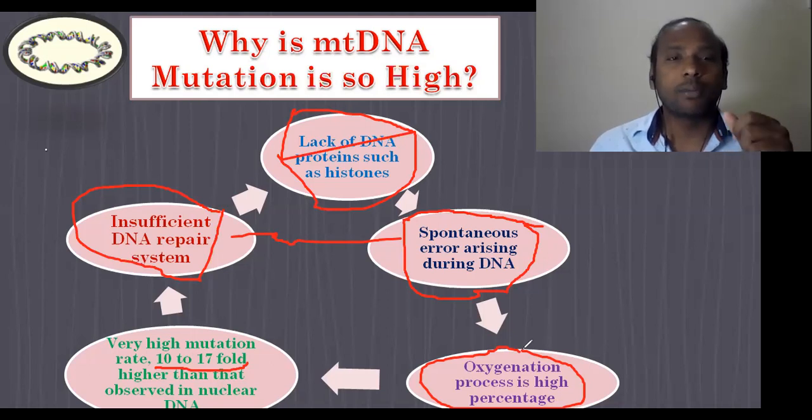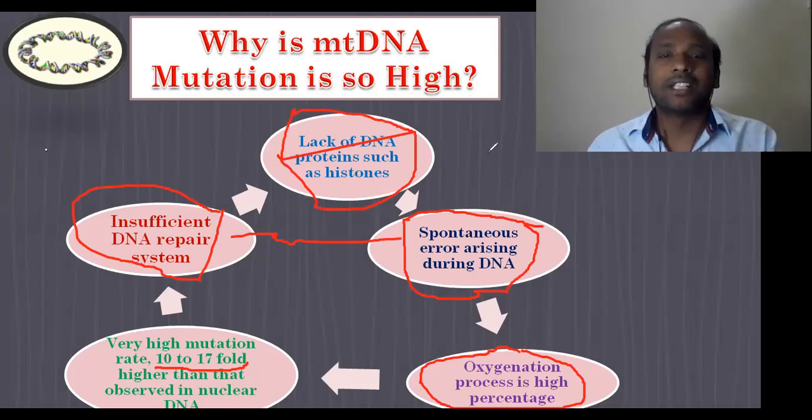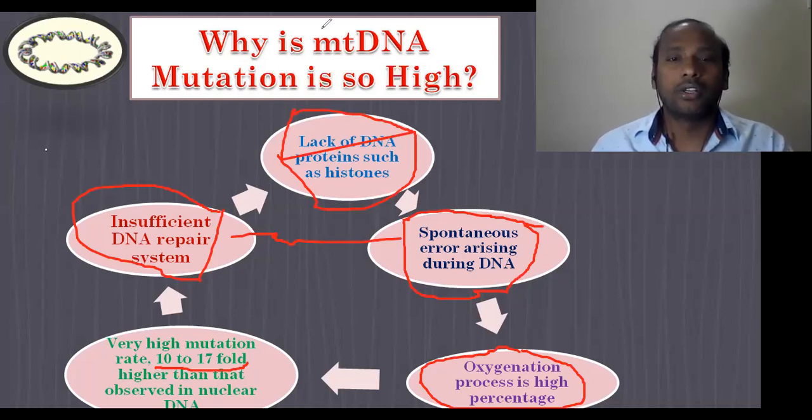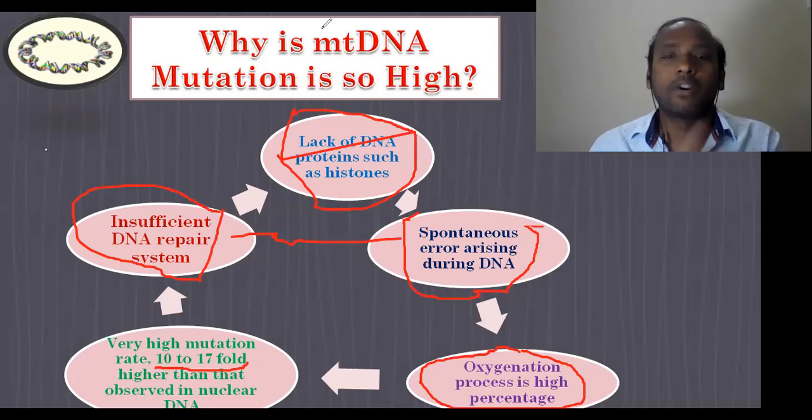This oxidation process will directly attack the mitochondrial DNA and make different kinds of mutations in it. These are the different factors which contribute to the increased mutation rate in mitochondrial DNA.